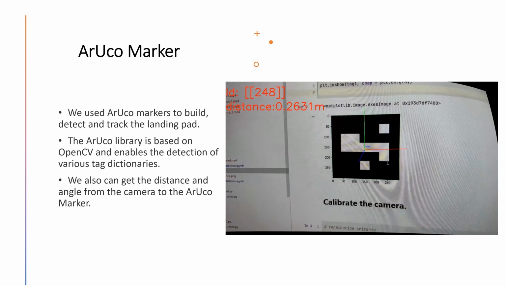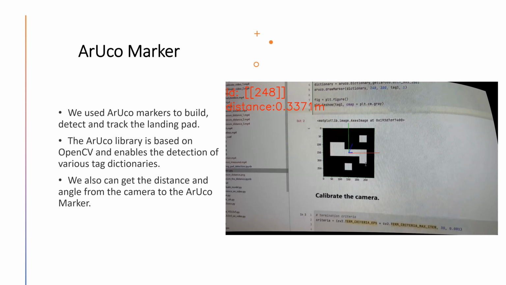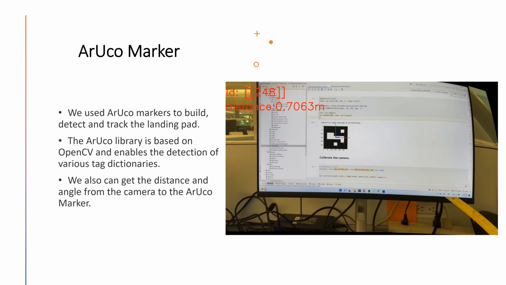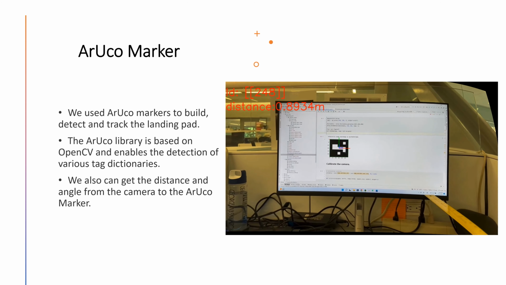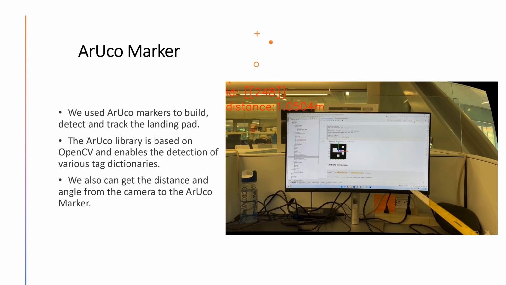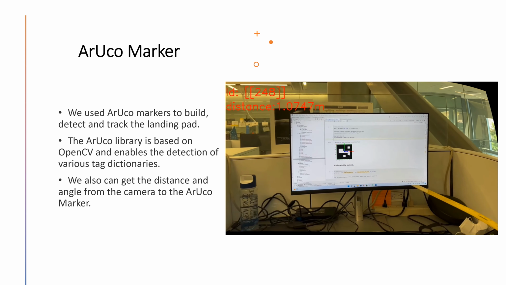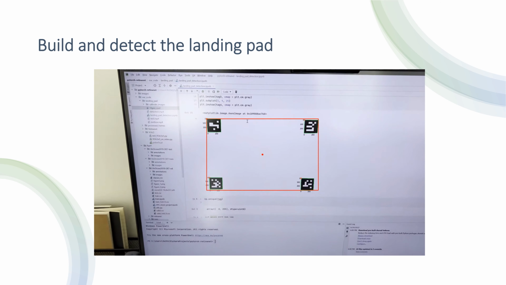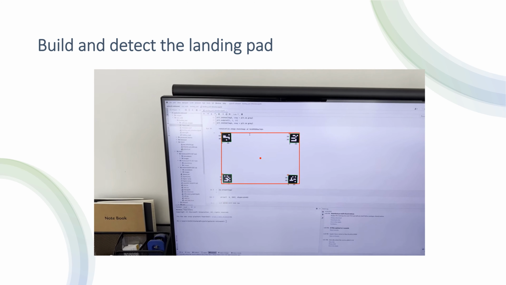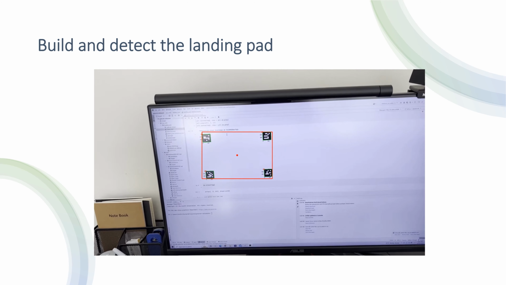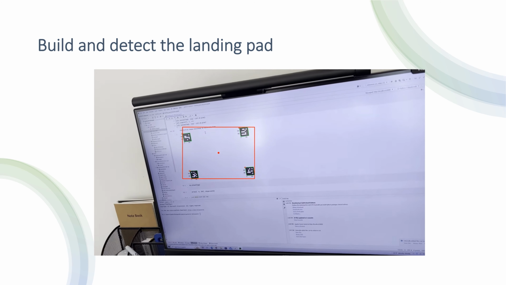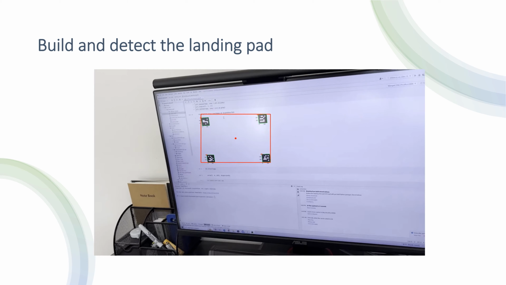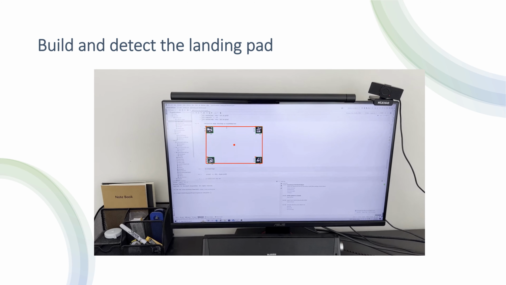We used Aruco markers to build, detect, and track the landing pad. The Aruco library is based on OpenCV and enables the detection of various tag dictionaries. We can also get the distance and angle information from the camera to the Aruco marker. Here we show how we build and detect the landing pad using four Aruco markers positioned in a rectangular pattern. We draw a bounding box around the outside perimeter of the four detected Aruco markers, and place a circle in the center to indicate the center of the landing pad.